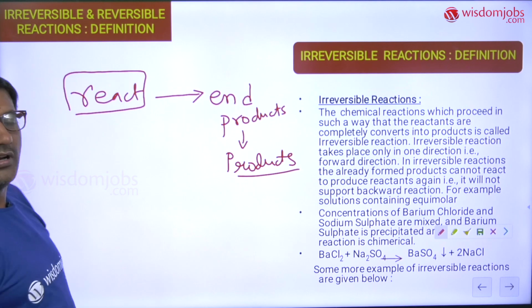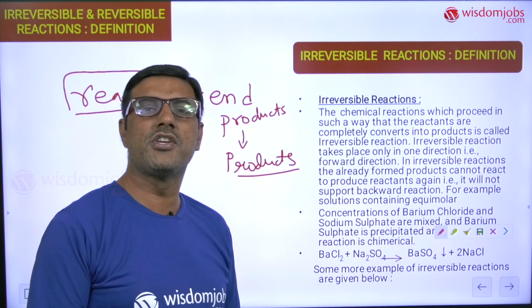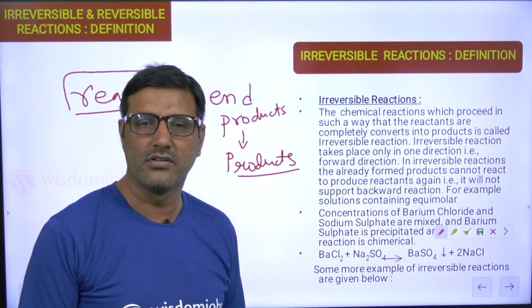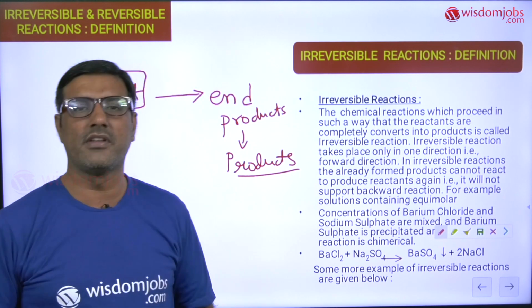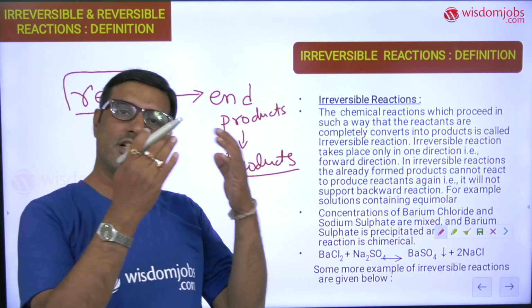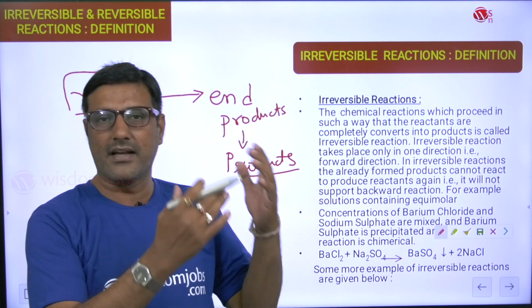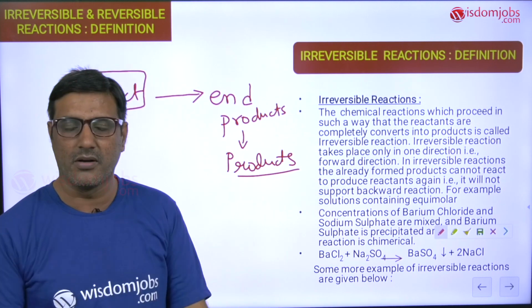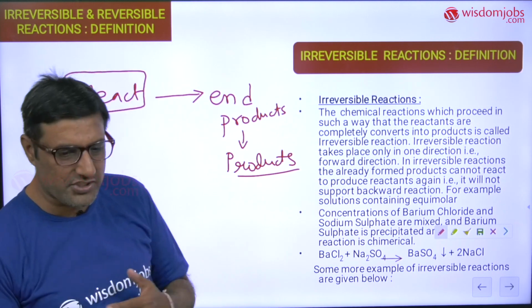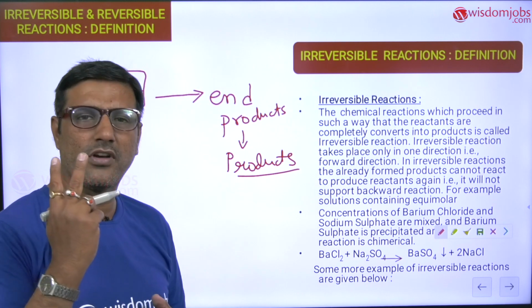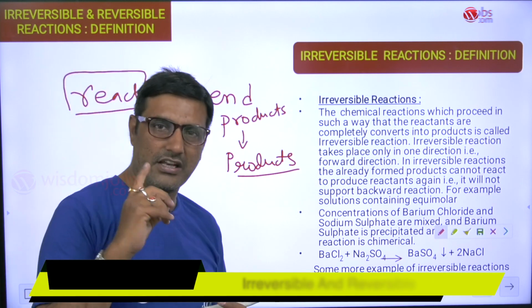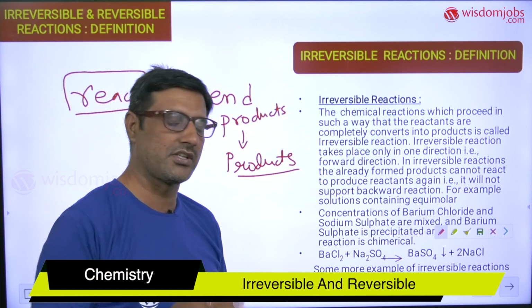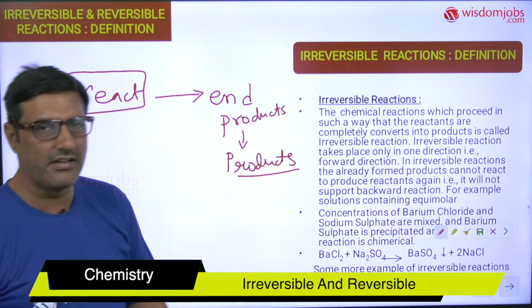Now, based on the formation of the products, whether they are fully formed or partly formed, and whether the products, once they react back, form the reactants or not, based on such a logic we have 2 types of reactions, namely irreversible reaction and reversible reaction. Now, what is an irreversible reaction?